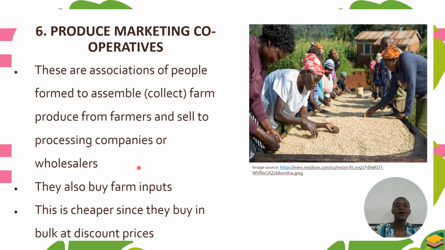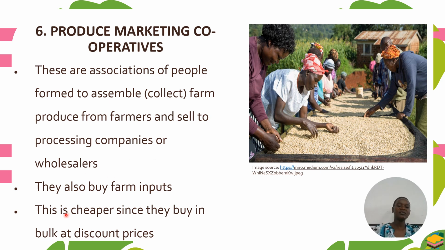Not only that, these marketing cooperatives are also there to buy farm inputs for their members. The same applies when they are buying the farm inputs: they will buy them in bags, as each member will contribute an amount of money for the inputs. If the money of all the farmers involved in the cooperative is put together, they will have enough money to buy the commodities in large quantity from the industries.